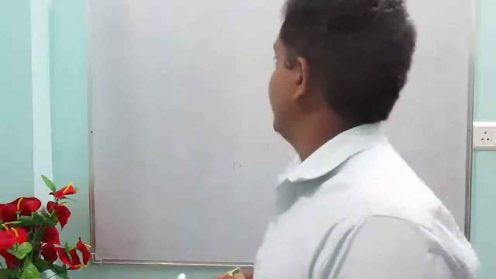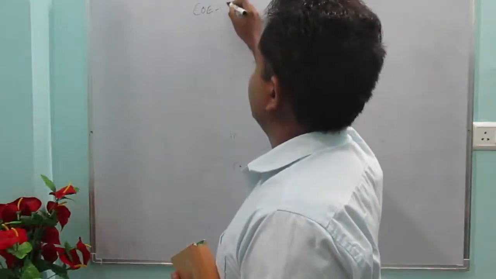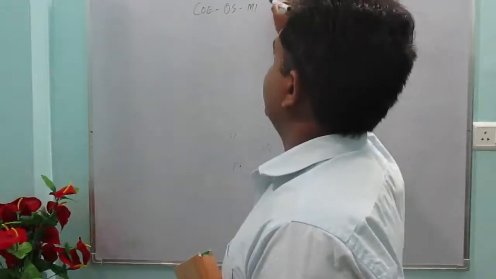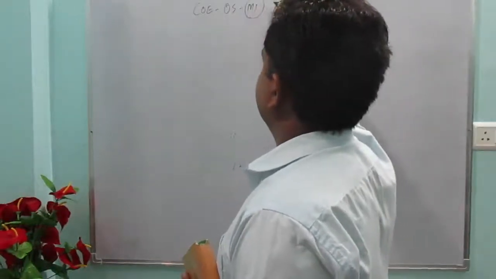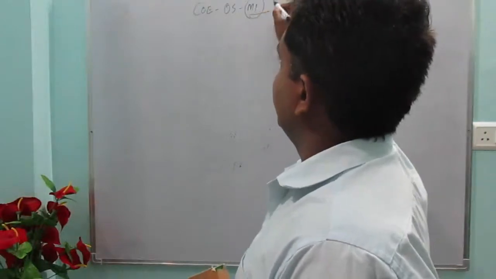So mixed income of self-employed, you don't have to worry, because that will be directly given. COE, OS, MI.